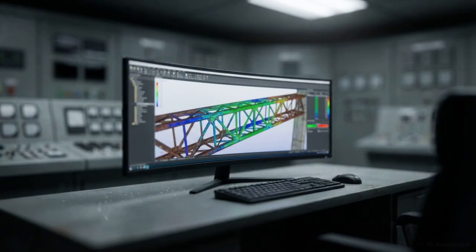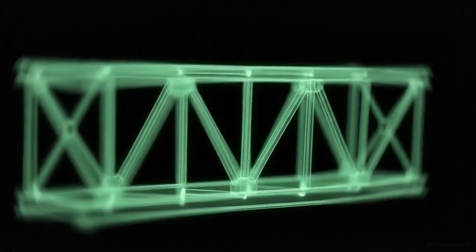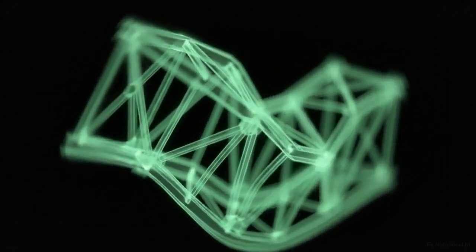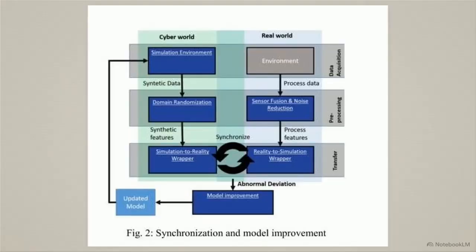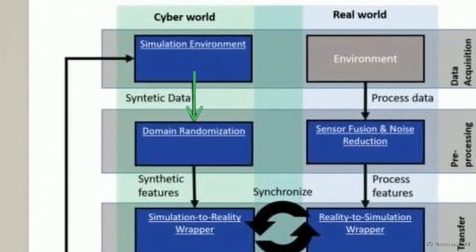With a digital twin that understands the physical structure, we return to the problem of training the AI to predict failures it has never seen. To safely generate this critical missing failure data, the digital twin functions as an active, physics-based simulation environment. This diagram outlines how real-world data processing integrates with the cyber world to continuously improve predictive models. Inside the cyber environment, the system utilizes a process called domain randomization.